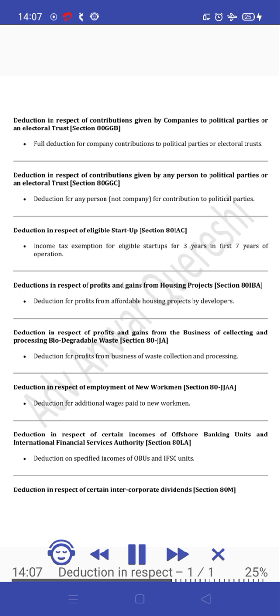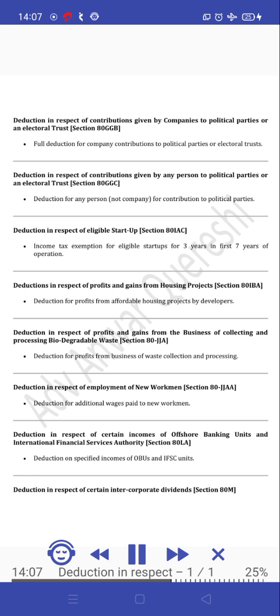Deduction in respect of eligible startup, Section 80IAC. Income tax exemption for eligible startups for 3 years in the first 7 years of operation. Deductions in respect of profits and gains from housing projects, Section 80IBA. Deduction for profits from affordable housing projects by developers. Deduction in respect of profits and gains from the business of collecting and processing biodegradable waste, Section 80JJA. Deduction for profits from business of waste collection and processing.